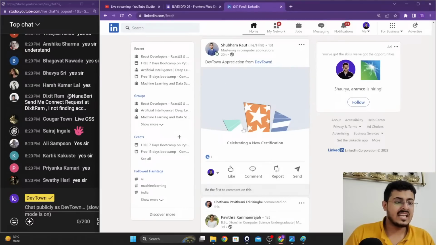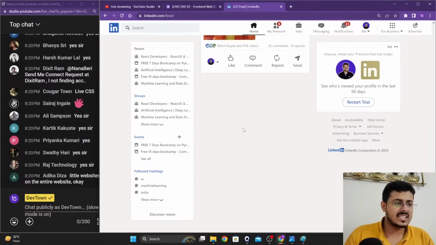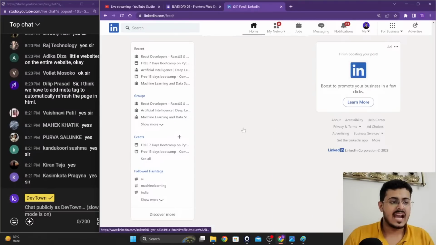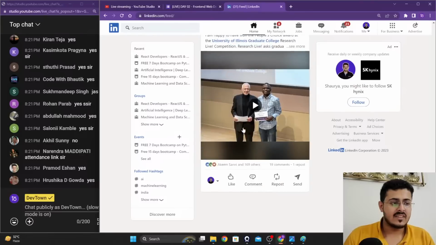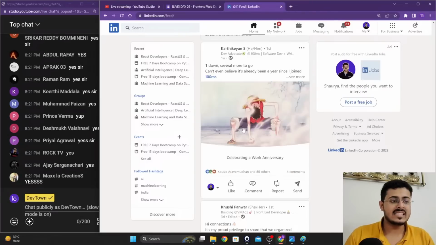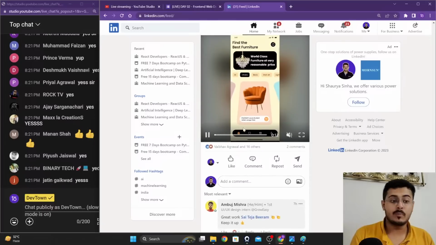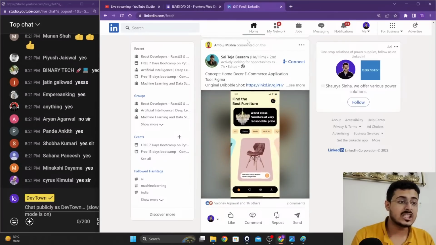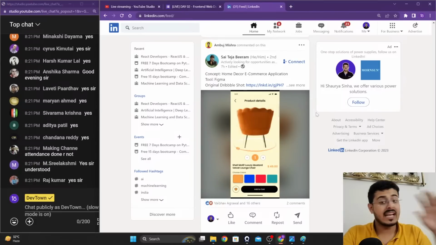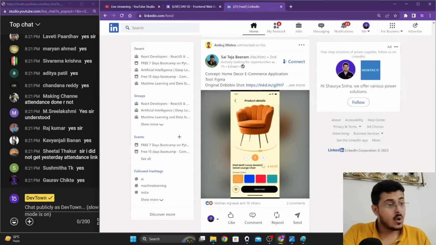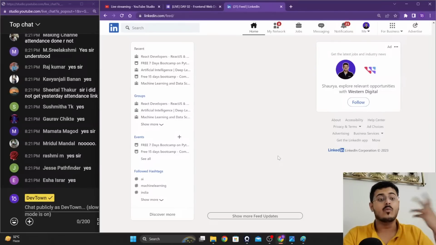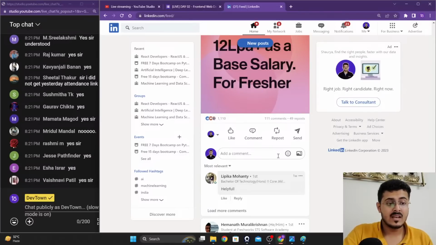Secondly, if I scroll down, you can see that as soon as the number of posts gets over, it automatically reloads and adds more posts. That is happening just for this middle section. It is not happening for the entire website. The entire website does not get refreshed. Only the portion that contains these posts gets refreshed and filled with more posts for us to see.